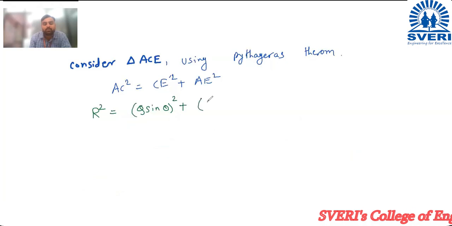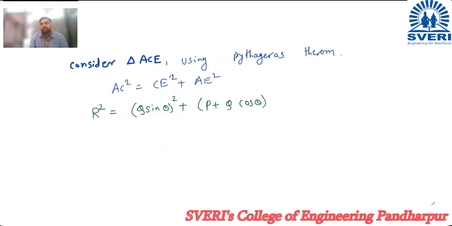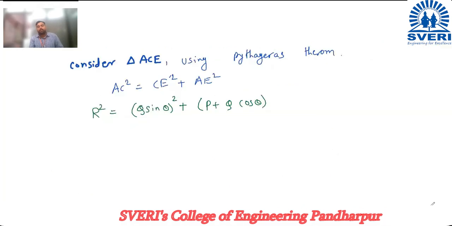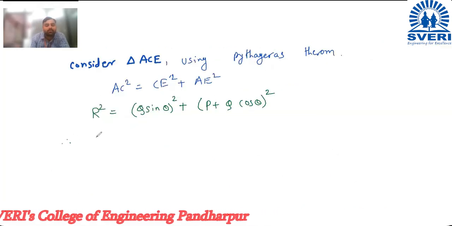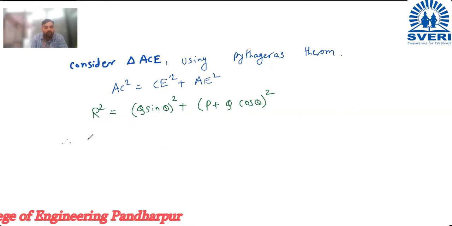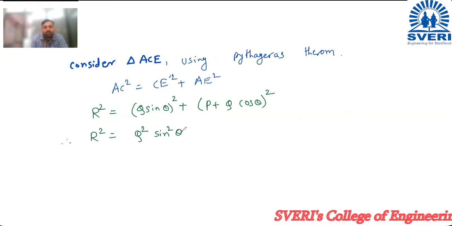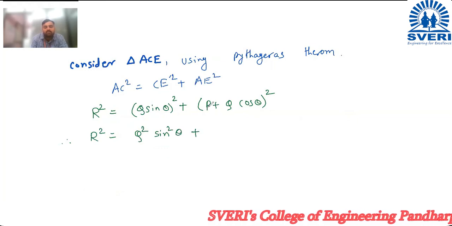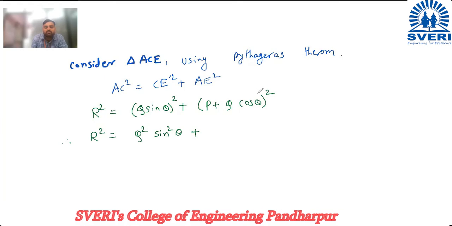So it is P plus Q cos theta, again squared. So therefore, now if we solve this, R square is equal to Q square sin square theta plus, now this is an A plus B bracket square expansion, A square plus B square plus 2AB.